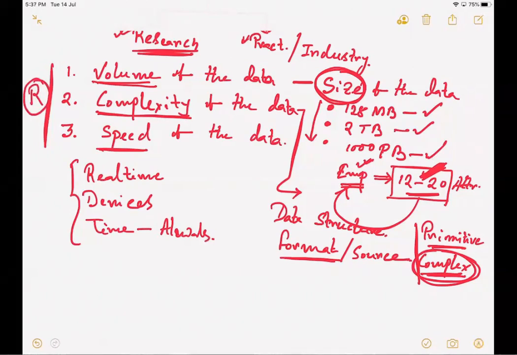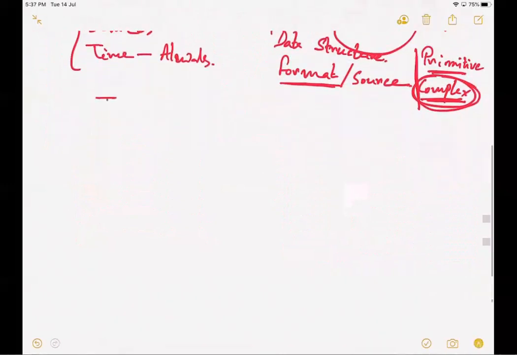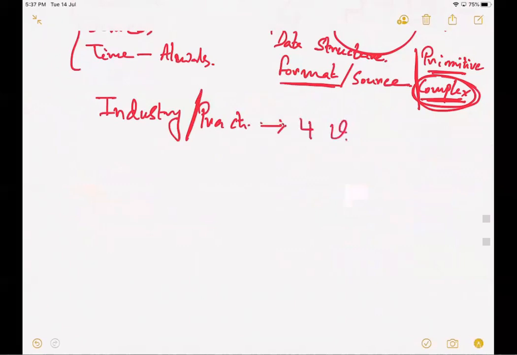Now, coming to the next component, which we call the practitioners or industry characteristics. From the industry perspective, or practitioners' perspective, the big data characteristics can be represented as 4V characteristics.